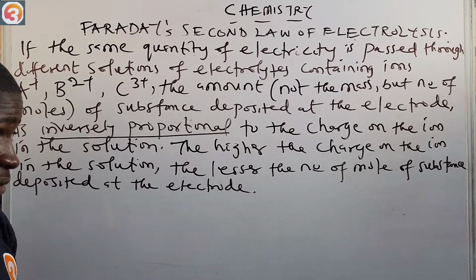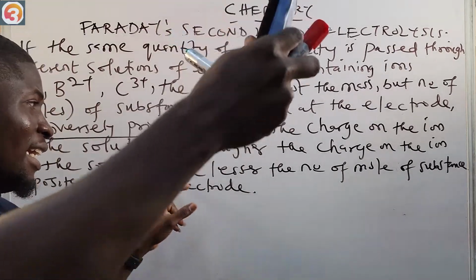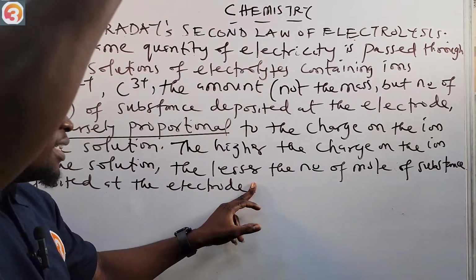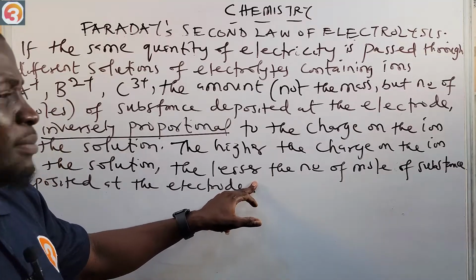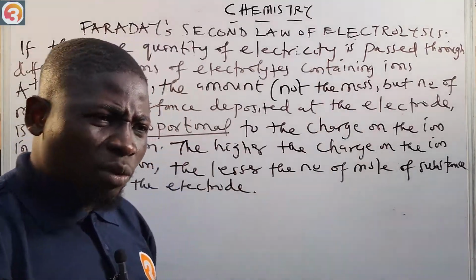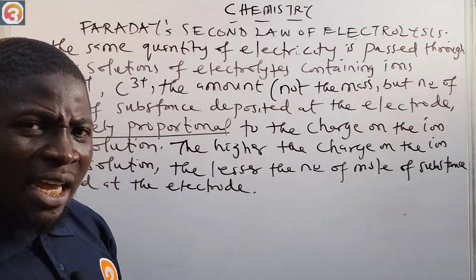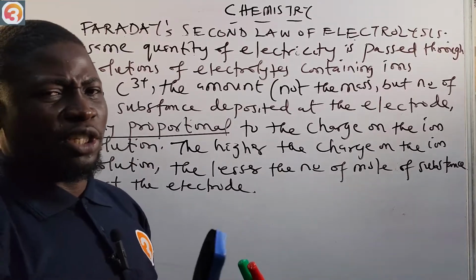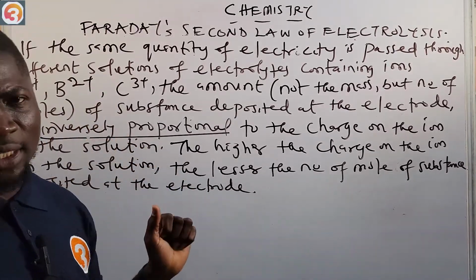So the higher the number of moles, the lesser the charge, because there's an inverse proportionality. If the charge is going up, the number of moles will be low. If the number of moles is much, the charge will be low. It's that simple because of this inverse proportionality.